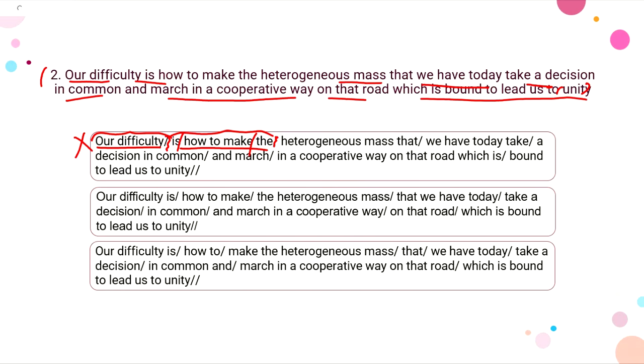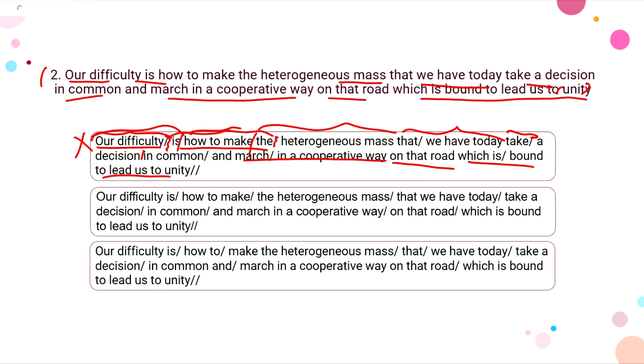So the correct way of going through this sentence should be: our difficulty is how to make the heterogeneous mass that we have today, right? Then take a decision, again make a pause, in common, again make a pause, and march in a cooperative way, again make a pause, on that road which is bound to lead us to unity, right? So this first option is wrong.